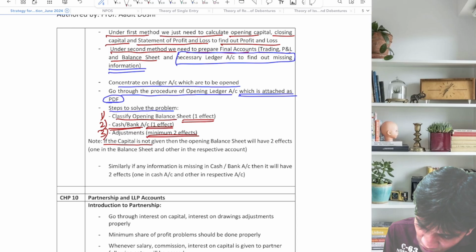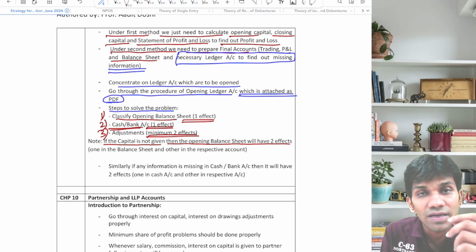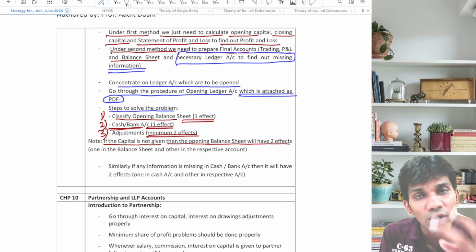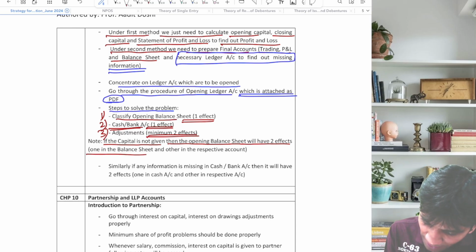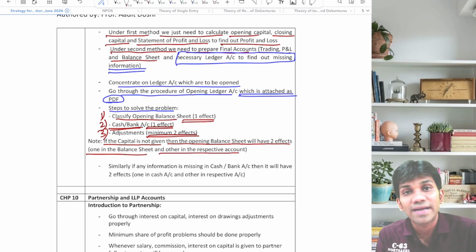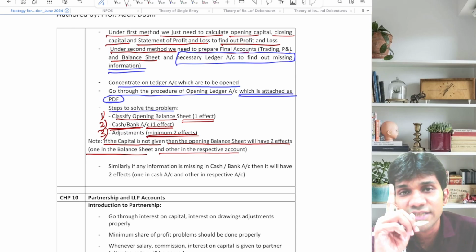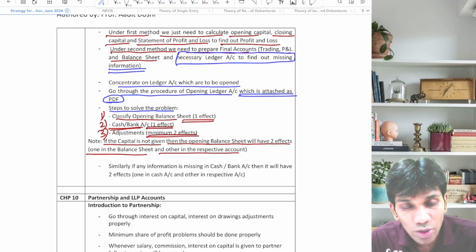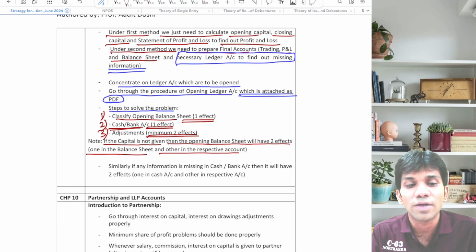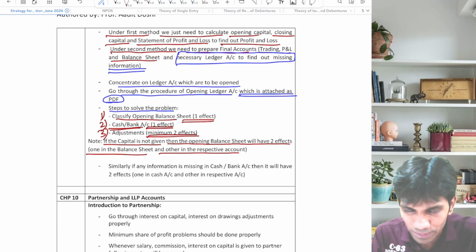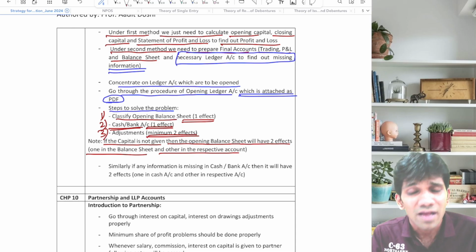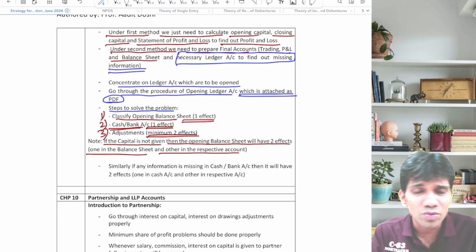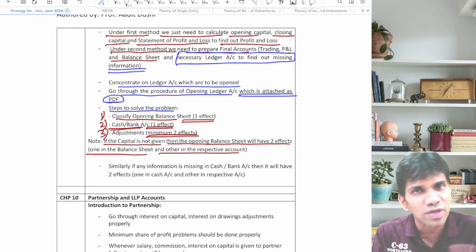If capital is not given, then opening balance sheet will have 2 effects, because we are supposed to find out the capital. One in the balance sheet and the other in the respective account. So mind it very well, guys. Normally opening balance sheet has one effect, but if capital is not given then opening balance sheet will also have two effects. One in the opening balance sheet and the other effect will be in the respective account. Respective account means what? Trading account, debtors account, bills receivable account, creditors account, bills payable account, cash account, or either of the cases.